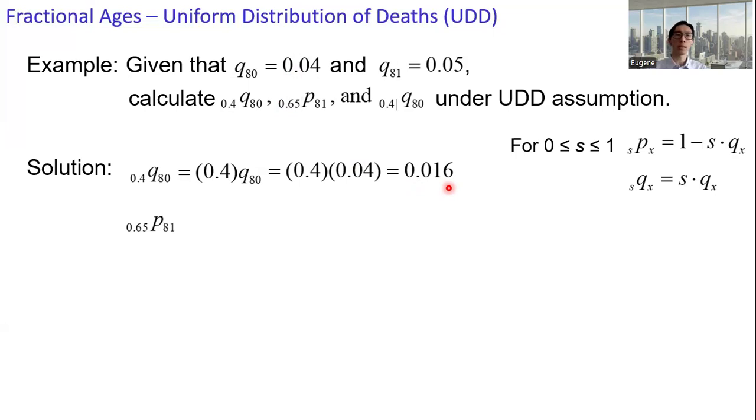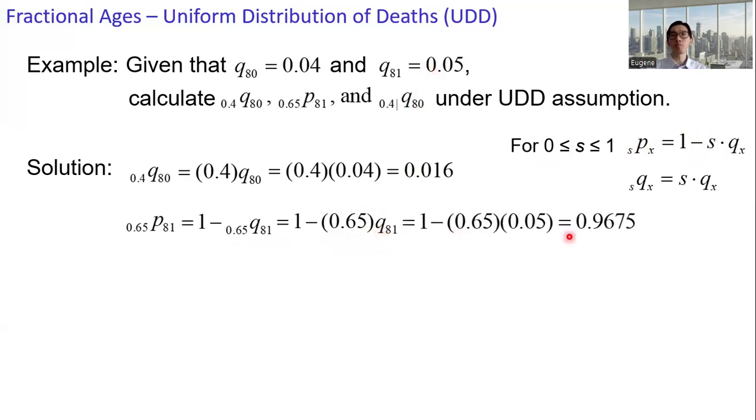The second quantity, 0.65 p 81, is the probability that an individual currently at age 81 can survive beyond age 81.65. s is 0.65, which is between 0 and 1. Apply the formula, 1 minus s times q_x. The second term is 0.65 times q_81. q_81 is 0.05. From that, we get the probability 0.9675.